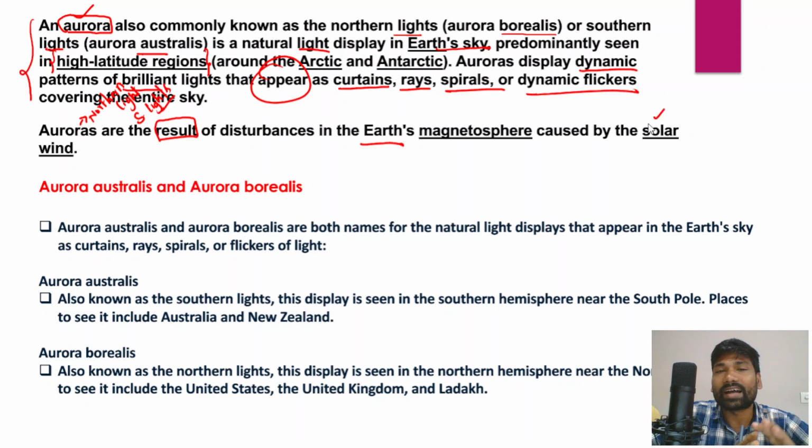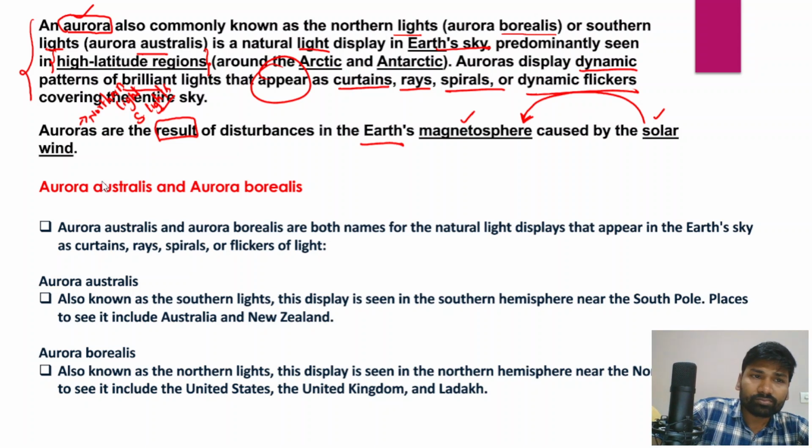Now Earth has a magnetosphere, but at the polar regions the magnetosphere of the Earth is more prominent. So solar winds very often attack the magnetosphere, and solar winds impact the magnetosphere of the Earth, which is more prominent across these poles, and that's how the phenomenon of aurora is formed in the northern hemisphere and southern hemisphere. And then you have to write about both aurora australis and aurora borealis in a very brief manner,